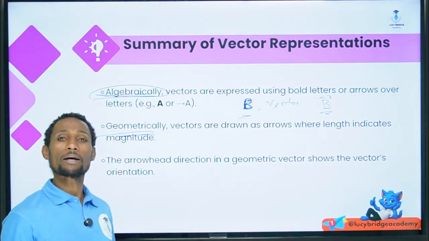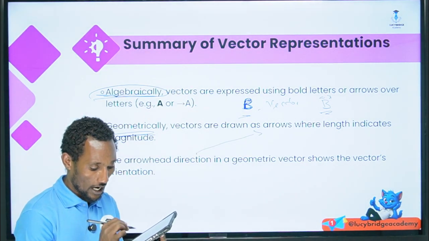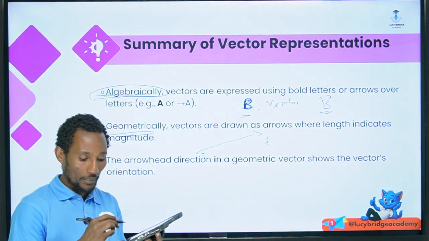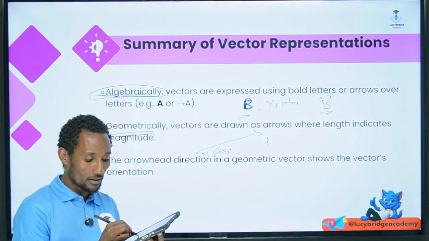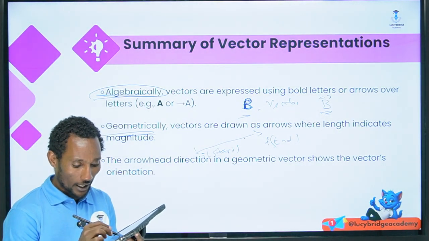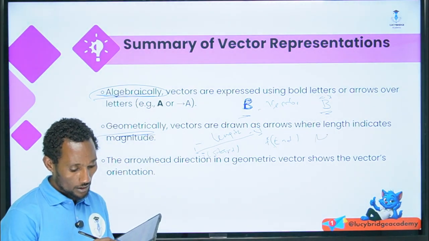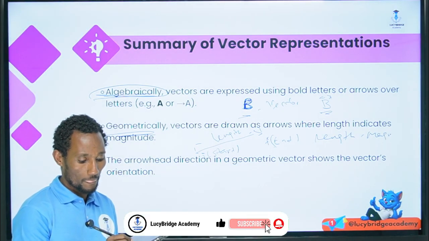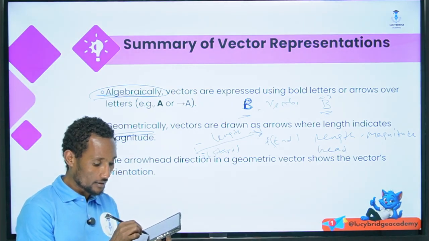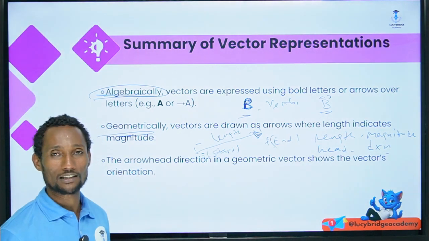Whereas in the geometric method, we represent a vector using an arrow, having an initial and a final position, the start and the end. From the start to the end, there is the length of the arrow, which indicates the magnitude. And the final end, the head, indicates the direction of the vector, the direction of the quantity.